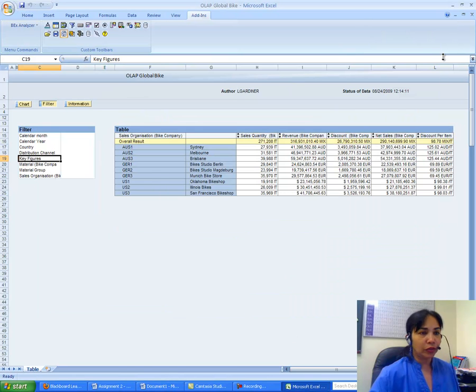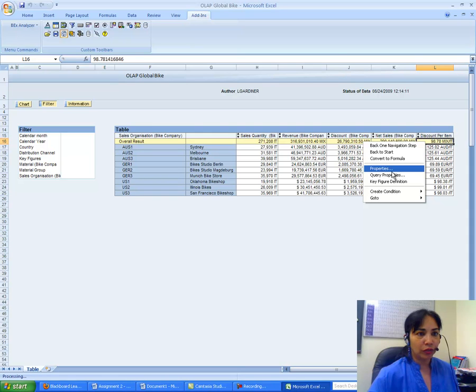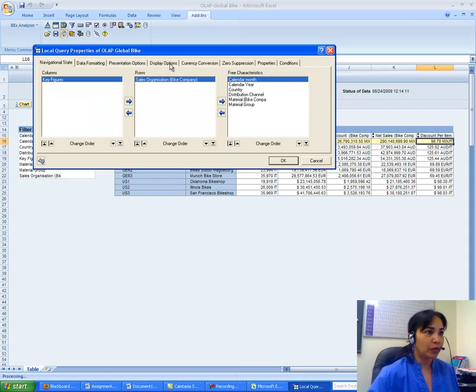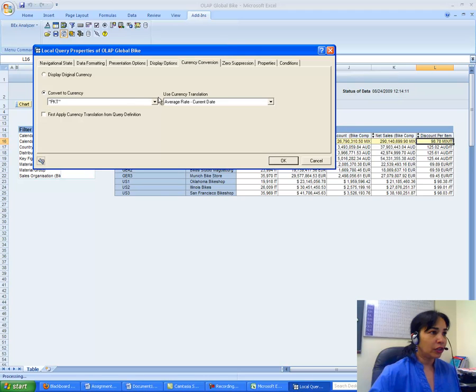I could convert it to USD also. It is not asked here, but if I want to convert it to USD, I can just go to query properties, currency conversion, and then USD.